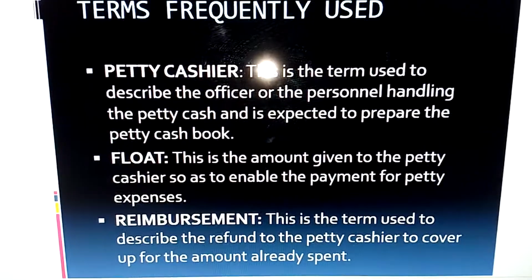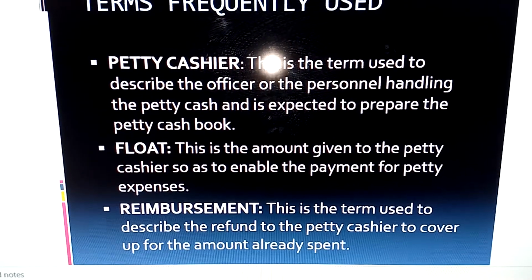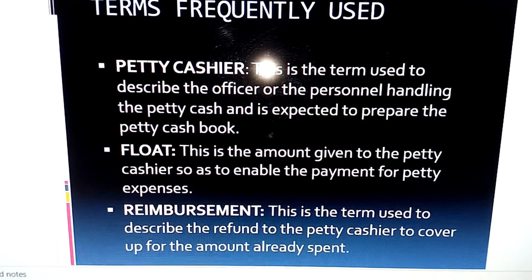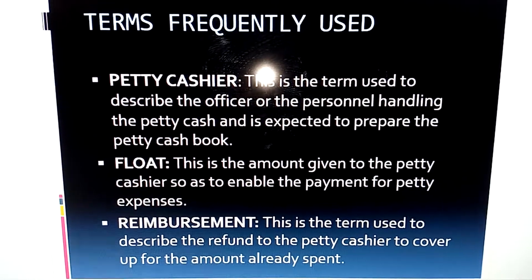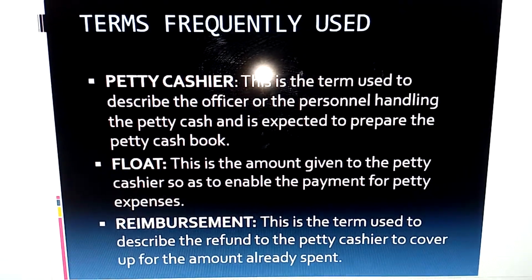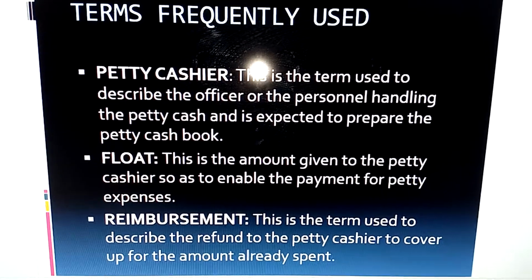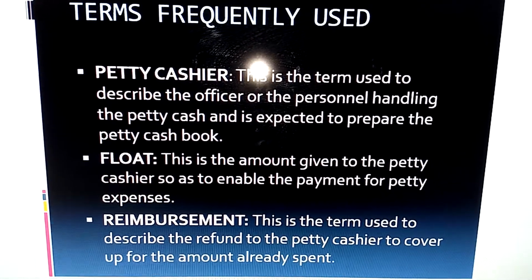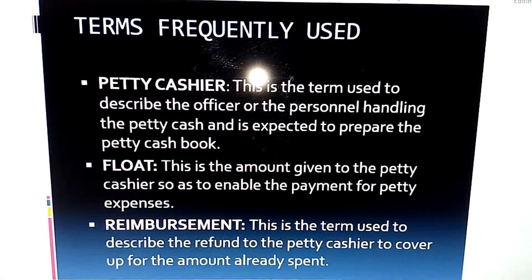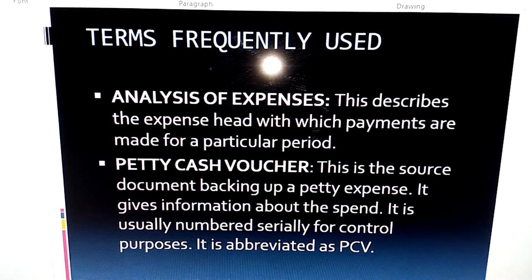Now, in simple terms, reimbursement simply means paying back the petty cashier the amount spent out of the float. For instance, if the petty cashier was given a float of 100,000 and at the end of the month the petty cashier spent 80,000, remaining 20,000 with him or her, the petty cashier will be reimbursed 80,000, so as to take the petty cashier back to the original float of 100,000.